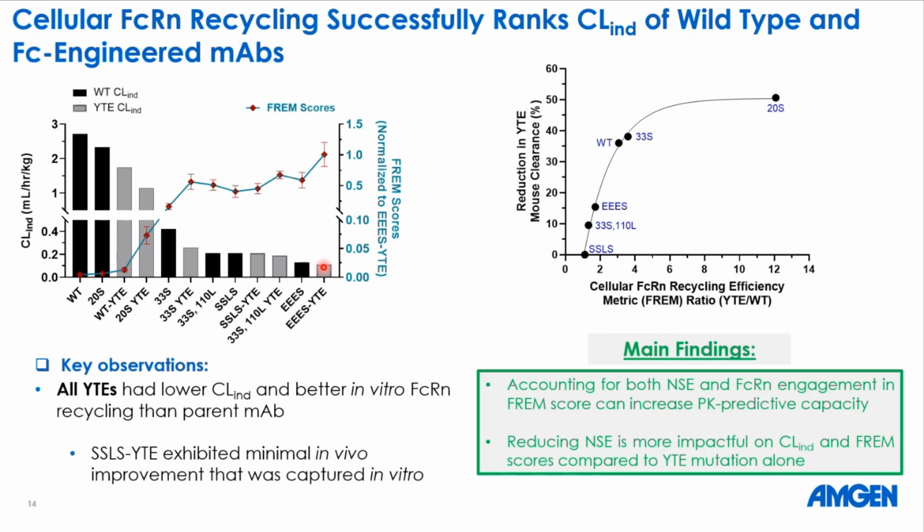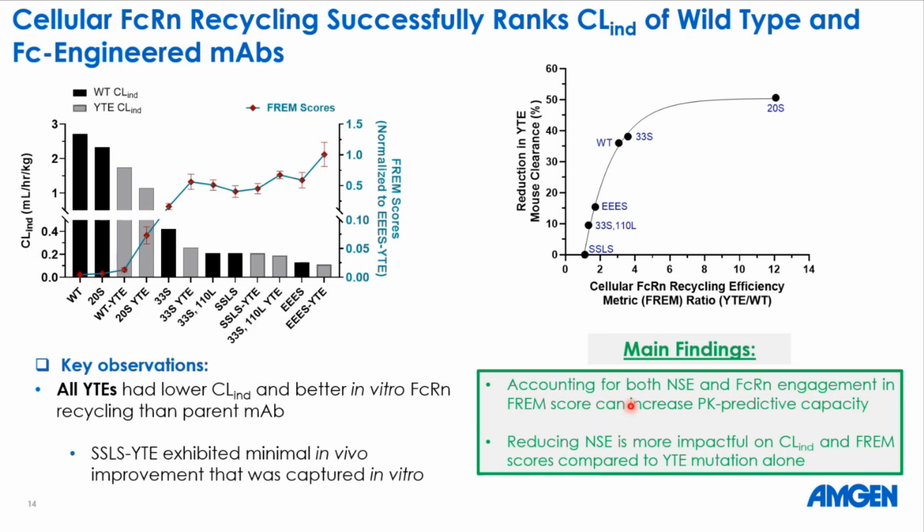And if we look on the graph on the right side, we can see that with this cell-based FcRn recycling assay, we can capture the reduction in YTE mouse clearance percentage. And as we see here, the SSLS molecule demonstrated a very minimal amount of serum PK profile improvement with the YTE mutation. So it was the lowest among them, but the other mutants with the YTE mutation showed a very high amount of serum PK profile improvement compared to their wild type counterparts.